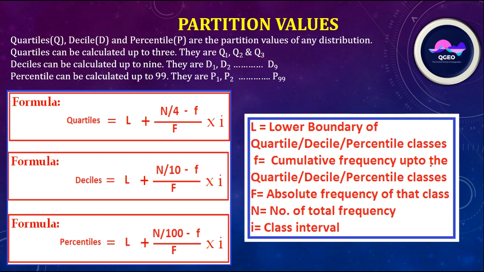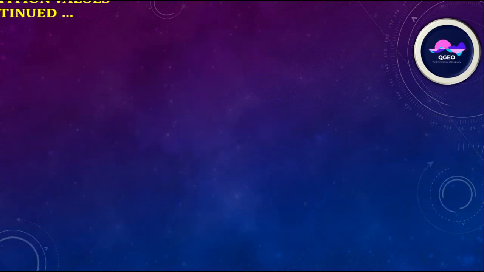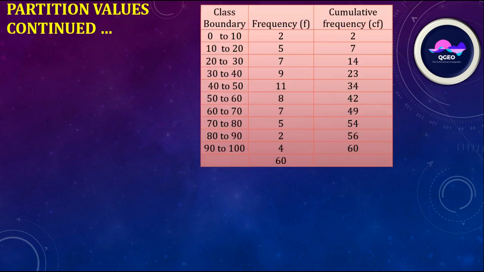Small f is the cumulative frequency up to the quartile, decile or percentile class. Capital F is the absolute frequency of that class, that is the particular quartile, decile or percentile class. N is the total frequency. I is the class interval, and in this way we can calculate from this table for quartile.